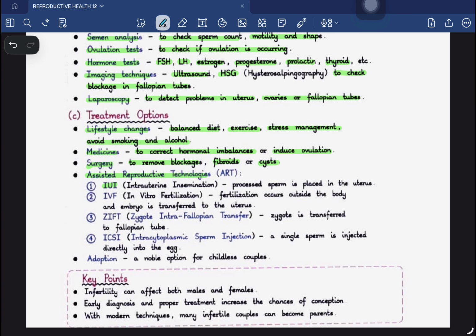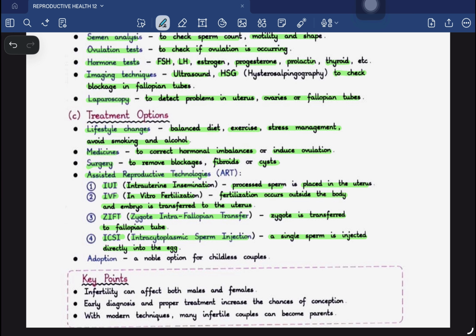One is IUI, which is called intrauterine insemination, where a processed sperm is placed in the uterus. IVF, in vitro fertilization, where the fertilization occurs outside the body and the embryo is then transferred to the uterus. ZIFT, that is zygote intrafallopian transfer, where the zygote is transferred to the fallopian tube. ICSI, that is intracytoplasmic sperm injection, where a single sperm is injected directly into the egg. So these are the different processes which we can follow to remove infertility from a couple.